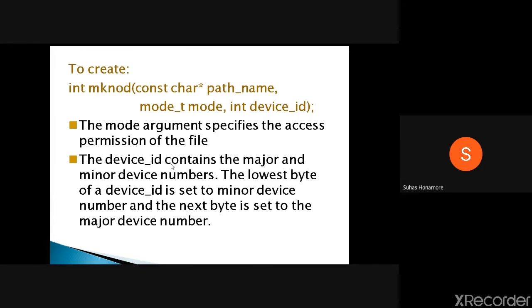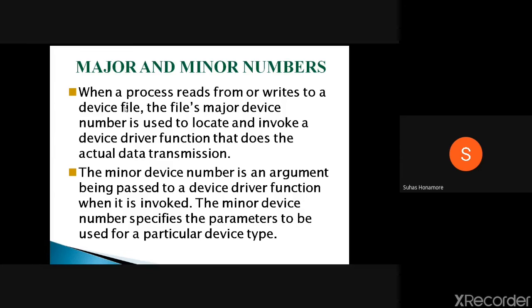Depending on this major number, the kernel will identify the actual device driver. And whatever parameter you want to send to that device driver is the minor number. That minor number will be sent to the corresponding device driver. Then the actual read and write operations will be handled by that device driver only. When a process reads from or writes into a device, the file's major device number is used to locate and invoke the device driver. This is what we discussed.